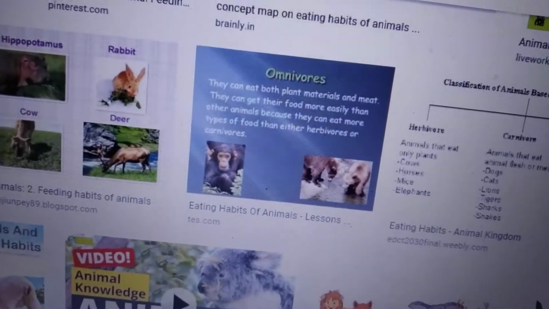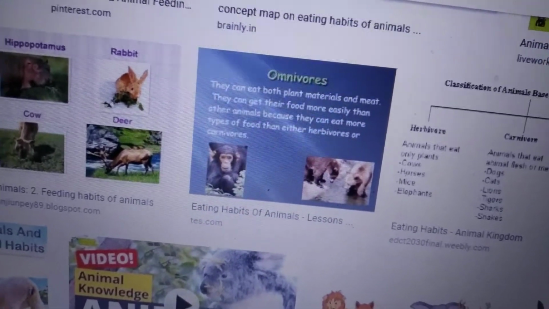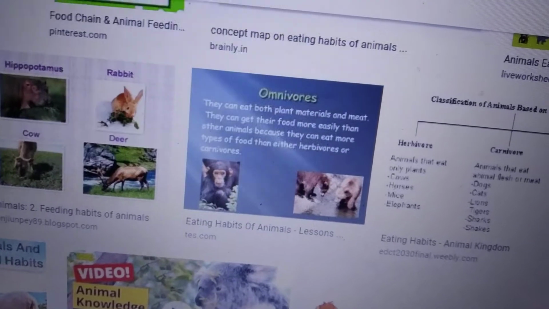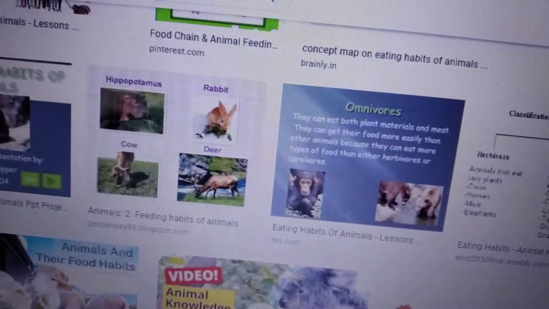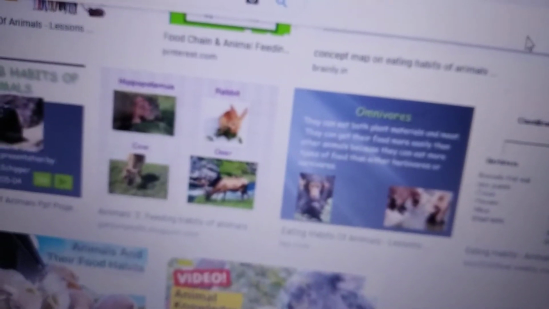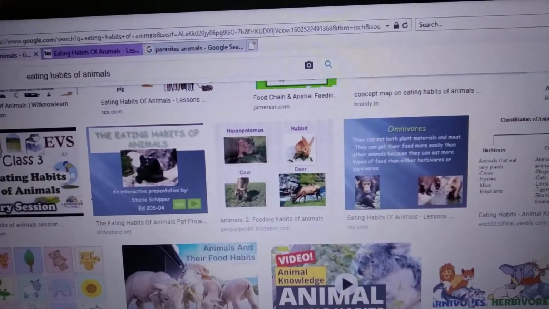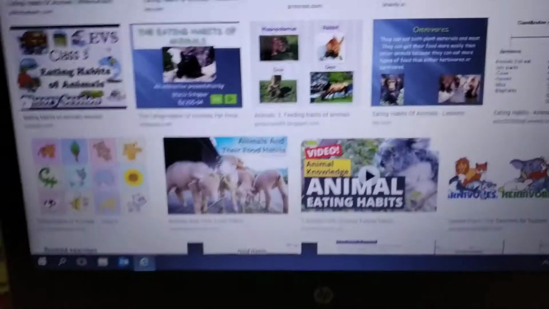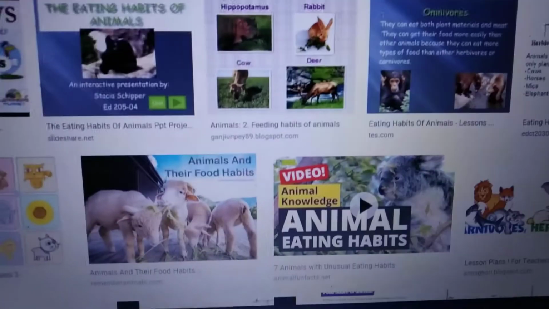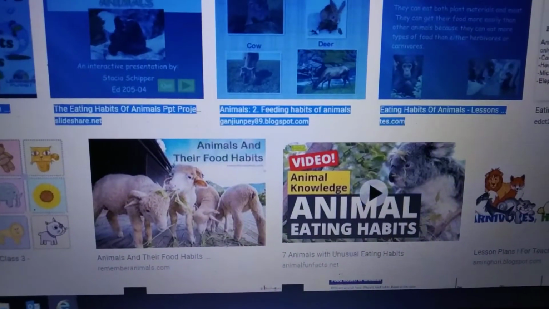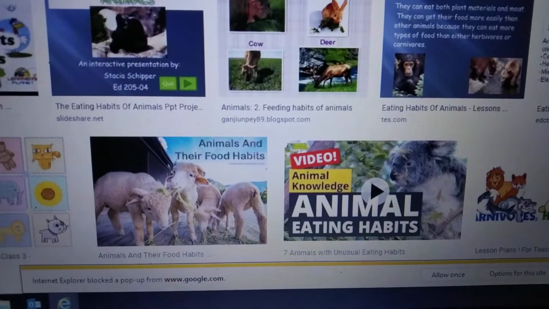Here scavengers means birds like eagle and vulture. They will also eat the flesh of other animals. Carnivores means flesh-eating animals, while here scavengers means flesh-eating birds. Those birds which eat the flesh of other animals are called scavengers. Understood, children?